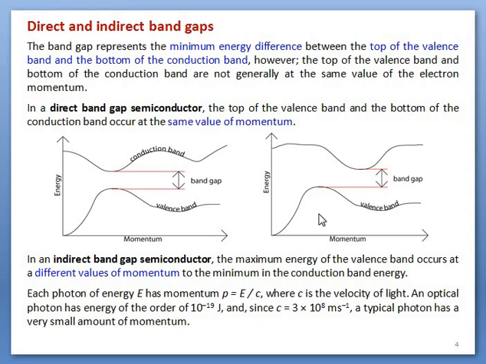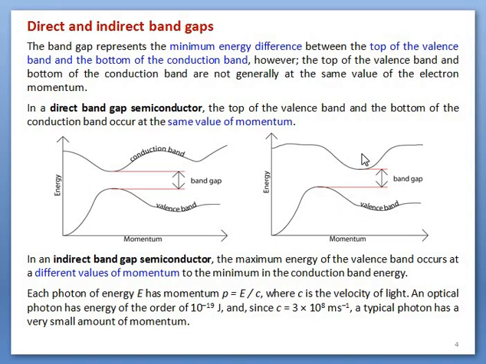When the momentum of the electron becomes equal to the momentum of this bottom point, then it will jump to the conduction band. When an electron starts at that point, a hole will be created, and after jumping here, an electron is produced here.